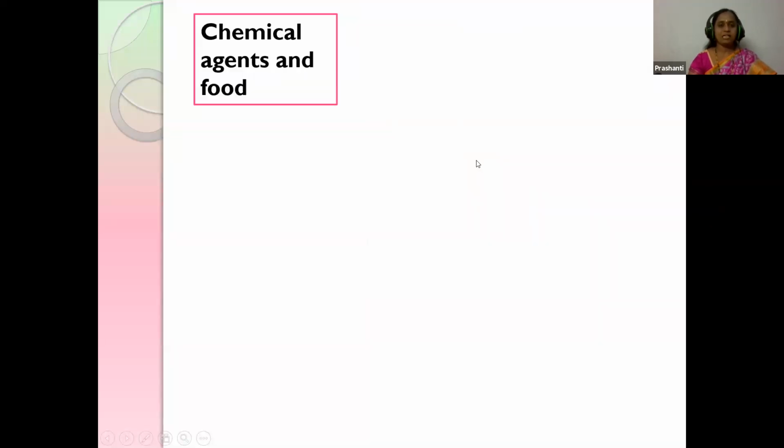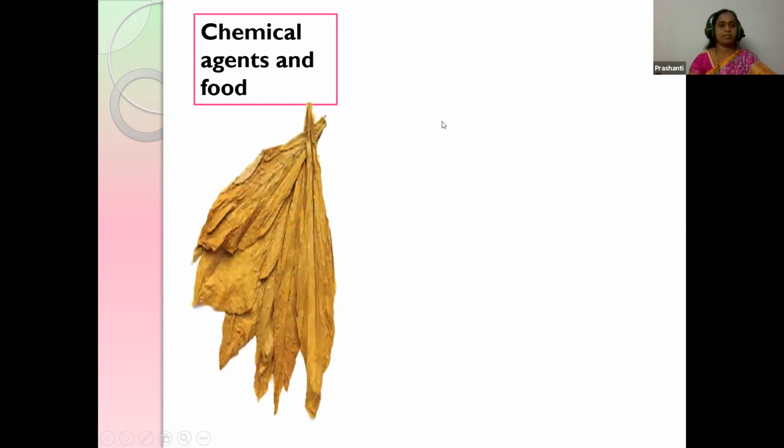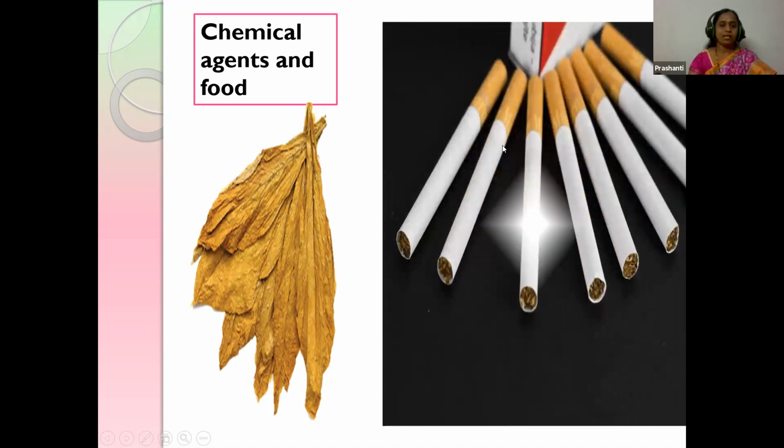Next, the chemical agents and the food. There are different chemical agents and also foods causing cancer. Shall we see? Yes. So here, tobacco. Tobacco is used in the preparation of cigarettes. When people smoke cigarettes, they suffer from different types of cancers, isn't it? Like lung cancer, mouth cancer, etc.